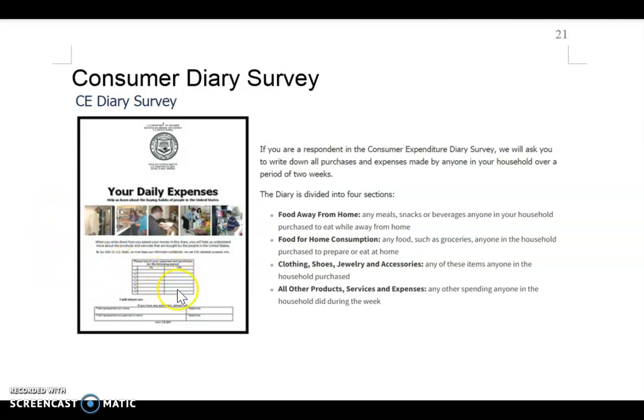So you can see that there are some entries over there, and every day the household is going to enter how much money they spend on food away from home, food for home, clothing, shoes, and all the other products. As long as they spend some money, they are going to enter it into this booklet. Every 2 weeks, they take the filled-out one and give them another one for 2 weeks and let them fill out the booklets. So that is the Consumer Diary Survey.